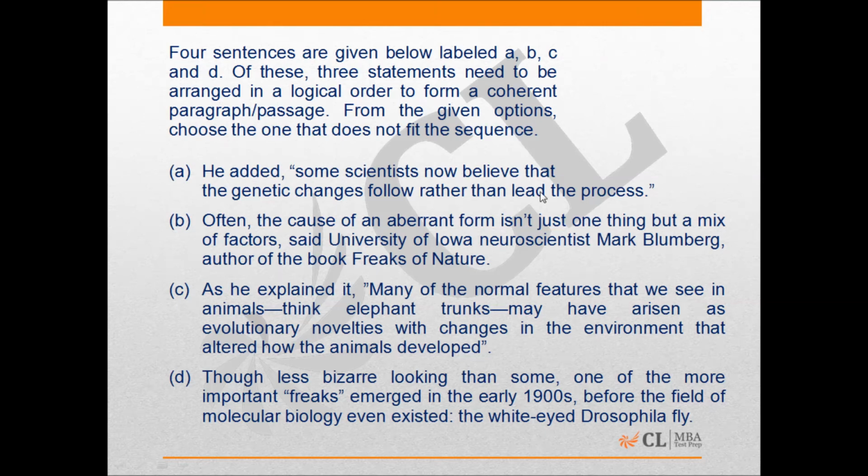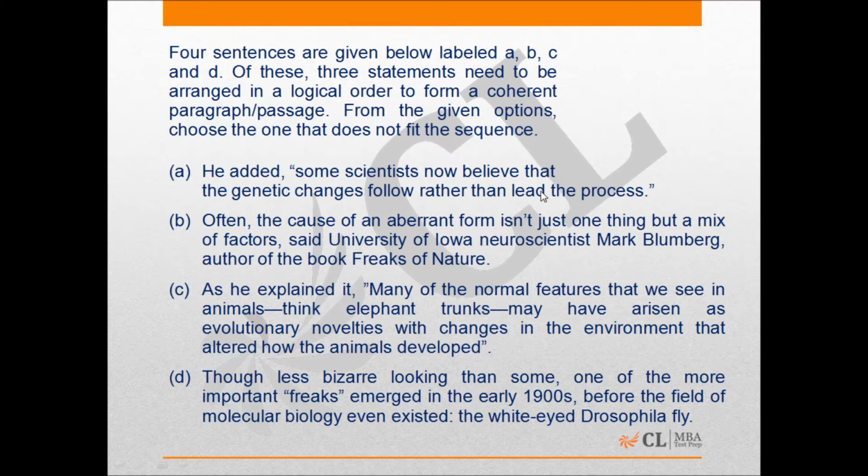This parajumble question was of the kind in which you had to bring out the sequence and also find out which one was the odd one out of the four options. Now, this question deals with Mark Bloomberg, who's a neuroscientist at the University of Iowa, and his statements about aberrant forms, about freaks. He's written this book called Freaks of Nature, and he's making some statements about it.